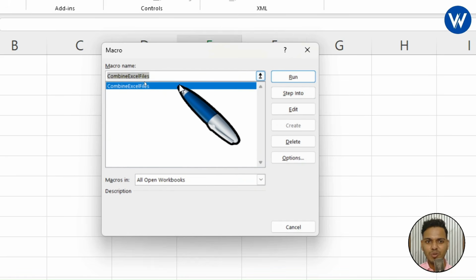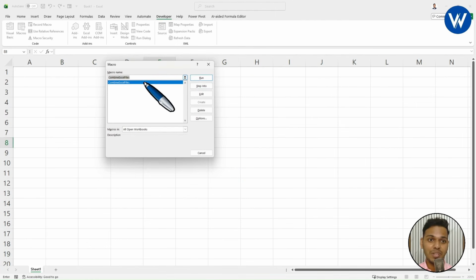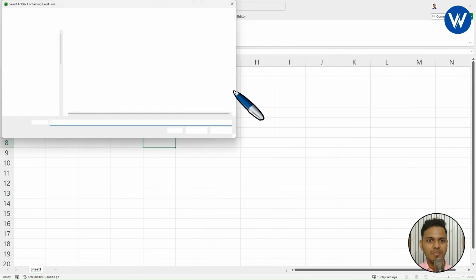If you run this macro, what will happen? All the files will be combined. Yes, they will be combined. If you want, you can simply click on this option available, Run. Let me demonstrate. Click on Run and wait for a few seconds.